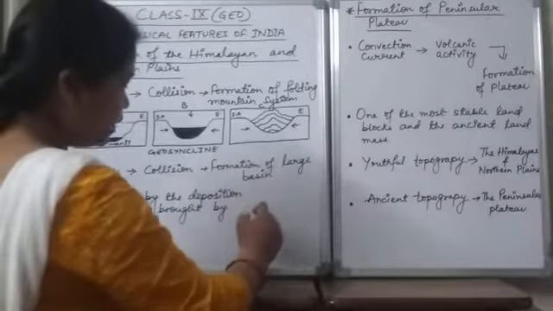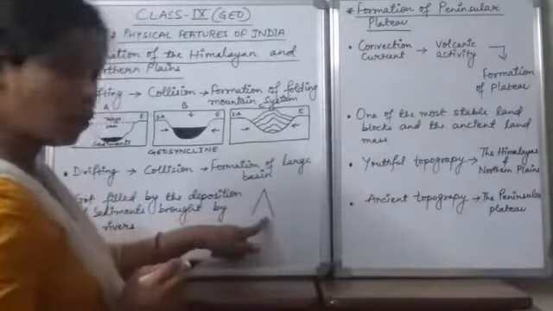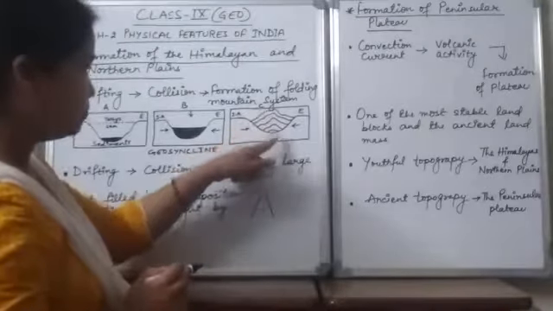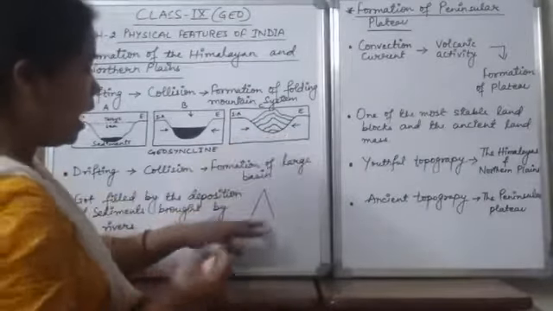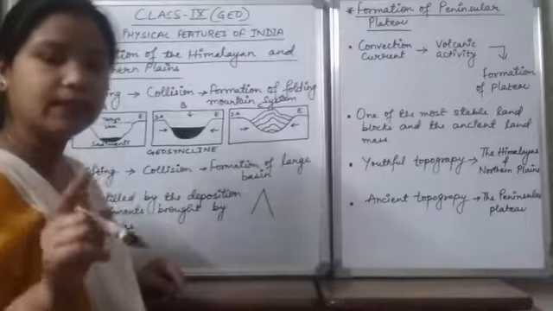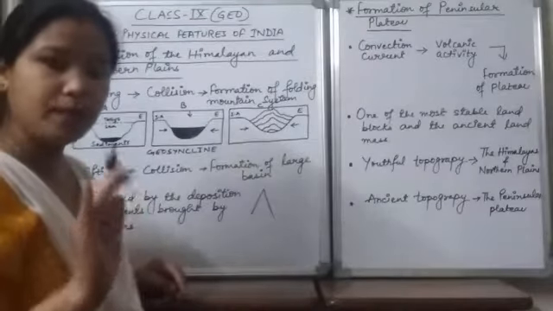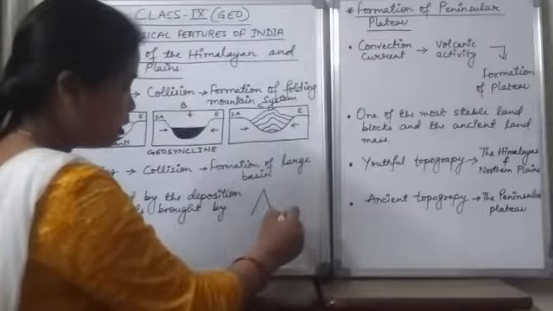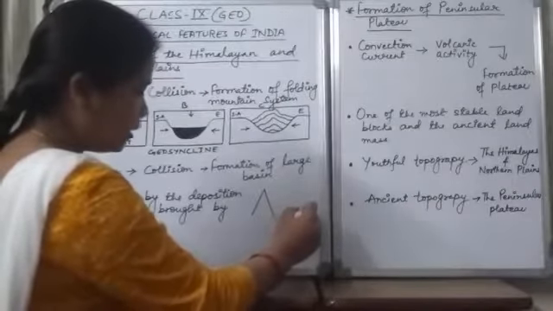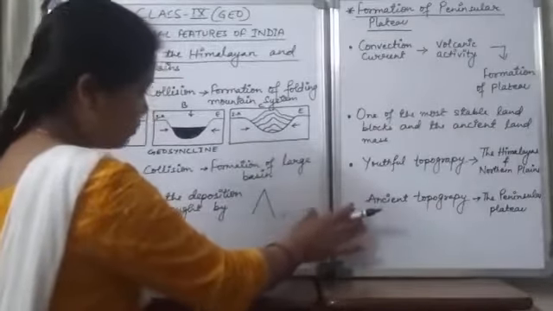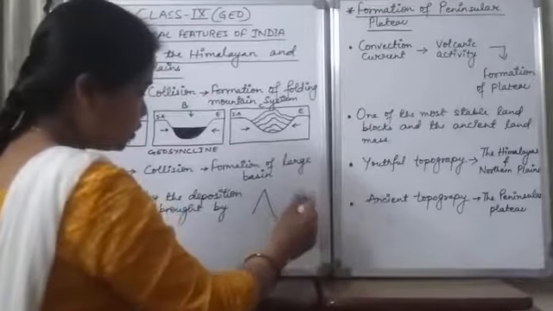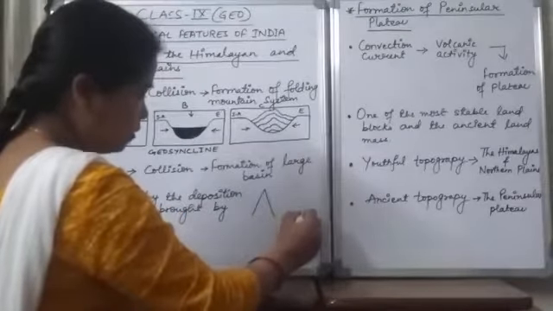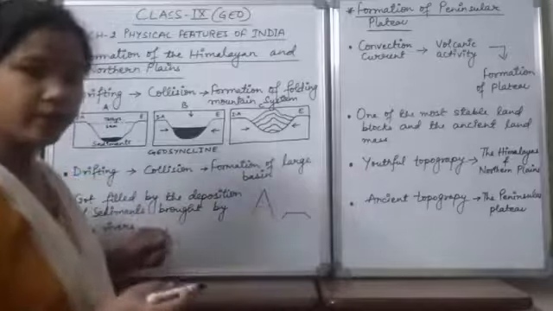You have to imagine that this is the Himalayan mountain which has been created, which we have discussed earlier, and you all know that the Indian peninsula was a plateau at that time. And you all know, what is a plateau? It is a tableland, because the surface of the plateau is flat. So this kind of plateau was there.